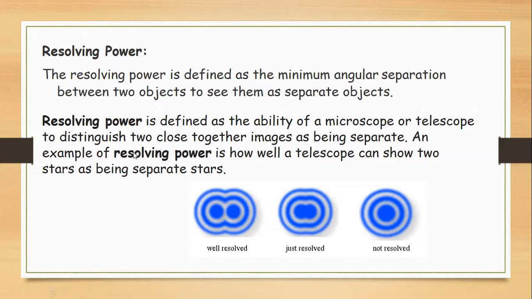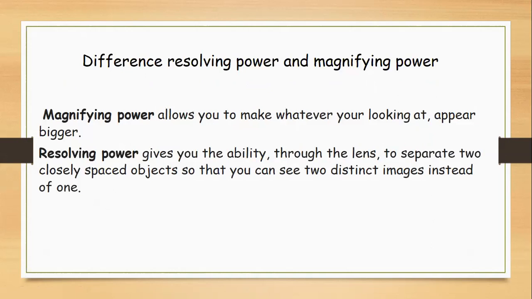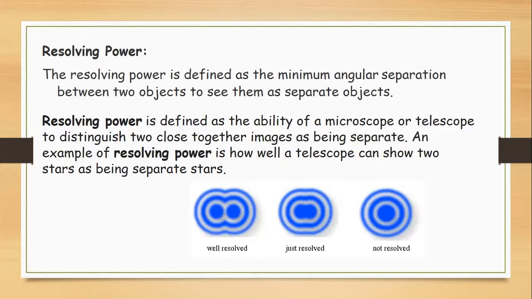An example means that it separates. For example, you can look at this figure. This is not resolved. There are two objects, and this is a not resolved image. This is just resolved. I can see that there are two objects there, but the last one is well resolved.